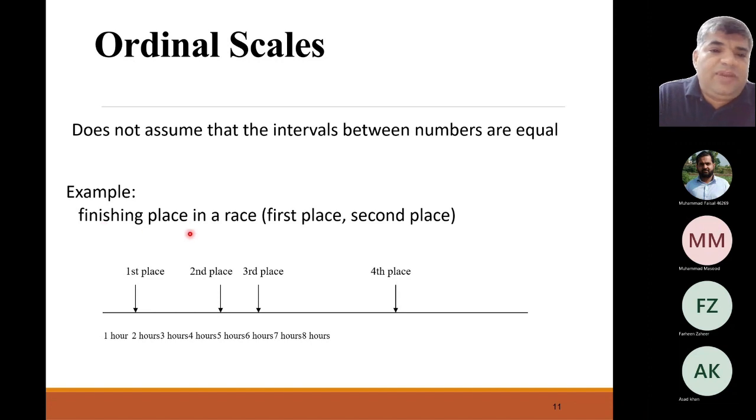For example, finishing place in a race: first place, second place, and third place. This is the first place, this is the second place, this is the third place, and this is the fourth place. As we can see, the distance between the first place who finishes the race and the second place who finishes the race is not equal. Hence, we call it an ordinal scale. Ordinal scales have some order.